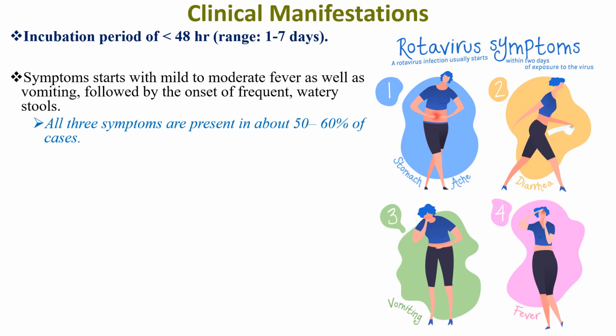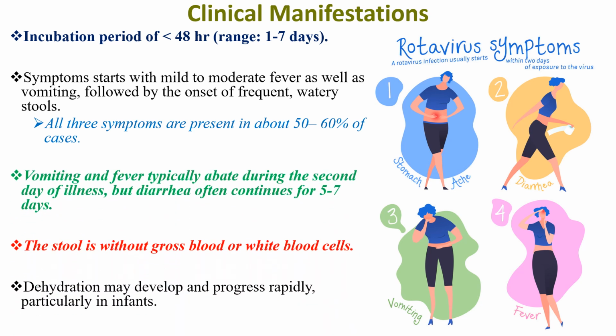Rotavirus has an incubation period of less than 48 hours, but it might range from 1 to 7 days. The symptoms start with mild to moderate fever as well as vomiting, followed by the onset of frequent watery stools. All three symptoms, fever, diarrhea, and vomiting, are present in about 50 to 60% of cases. Vomiting and the fever typically abate during the second day of illness, but diarrhea often continues for 5 to 7 days. In the case of rotavirus infection, the stool is without gross blood or white blood cells, and the dehydration may develop and progress rapidly, particularly in infants.